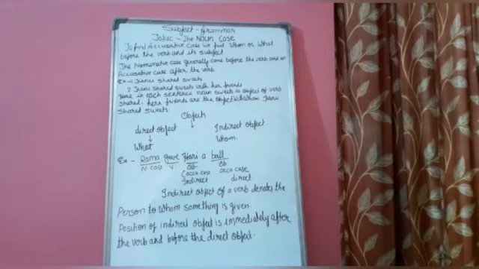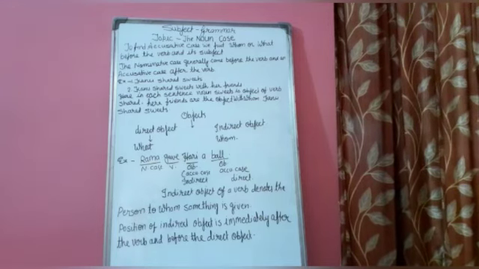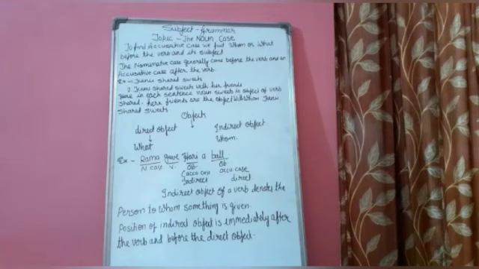You might have understood. We can say objects are of two types, direct objects and indirect objects. For direct object, we ask the question by what, and for indirect object, we ask the question by whom. Example, Rama gave Hari a ball. Here Rama is nominative case, gave is verb, Hari is object and ball is also object.